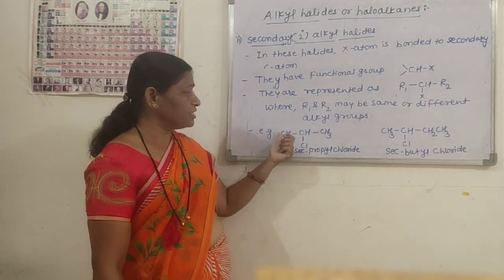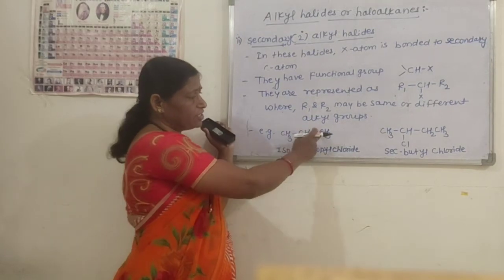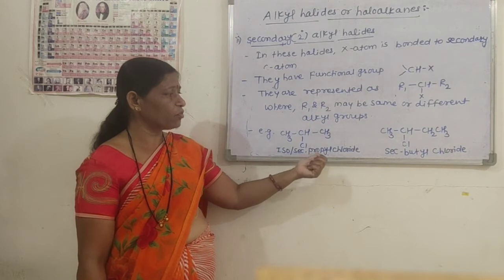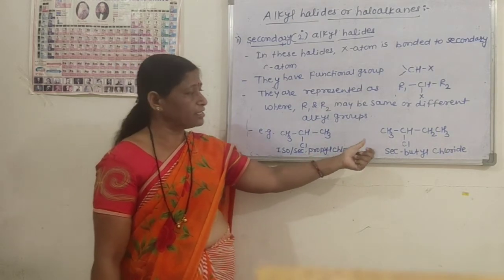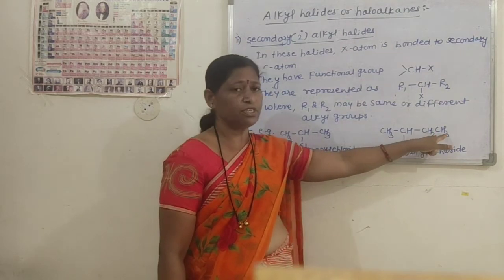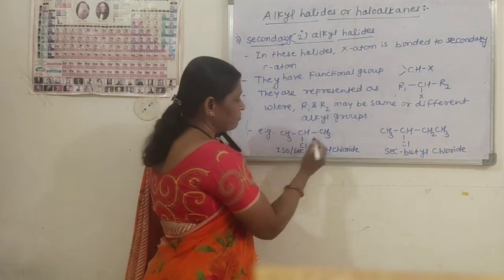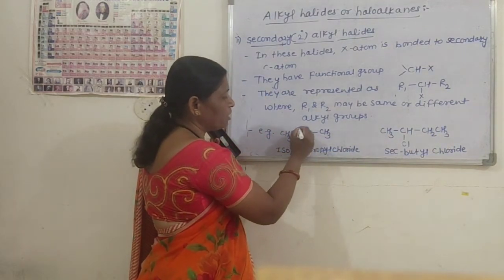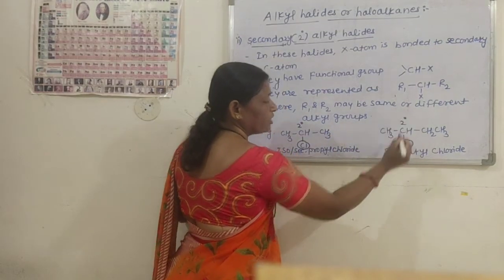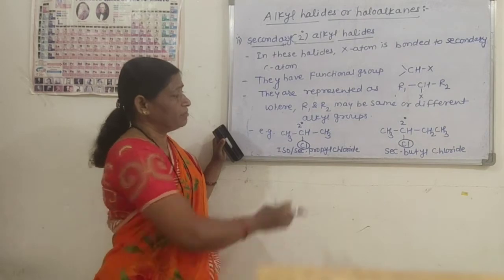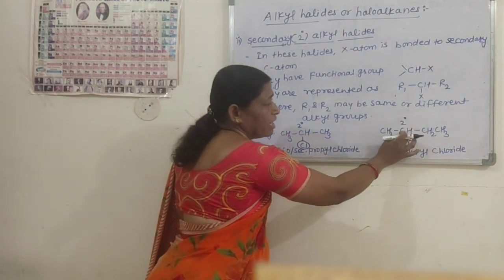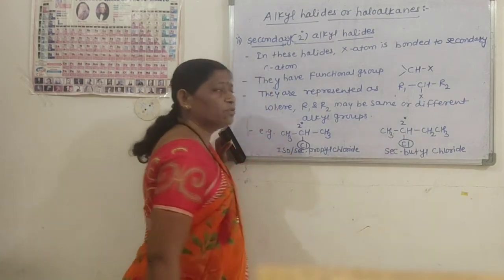Example, CH3CHClCH3, that is called isopropyl or secondary propyl chloride, and second example is CH3CHClCH2CH3. In both these examples, the halogen atom is bonded to the secondary carbon atom, the carbon atom which is bonded to 2 other carbon atoms.